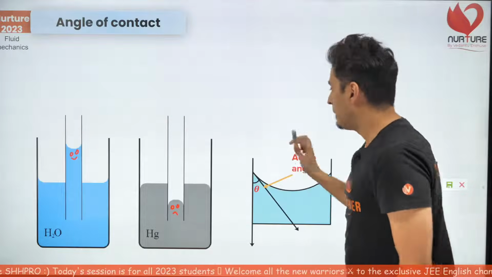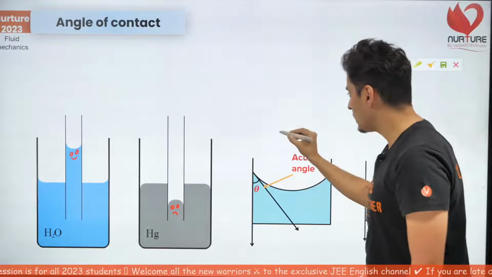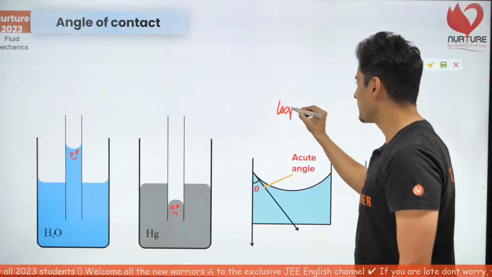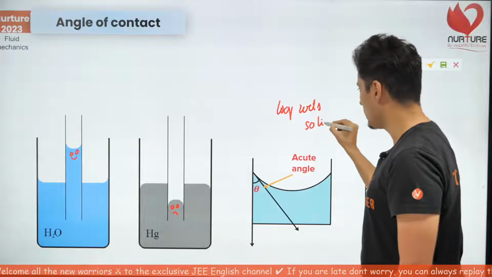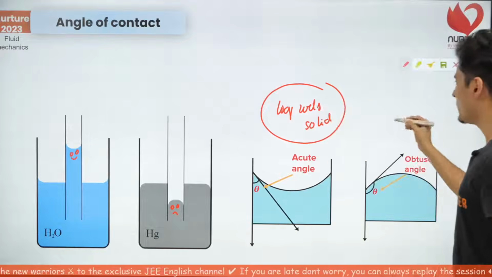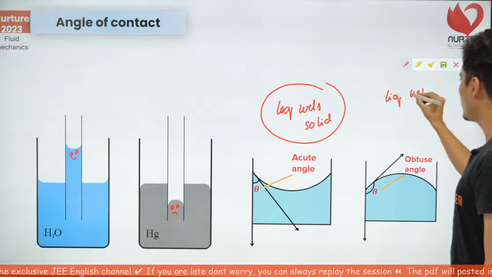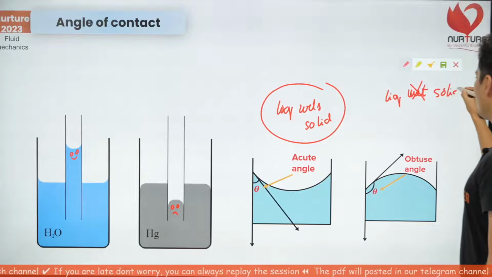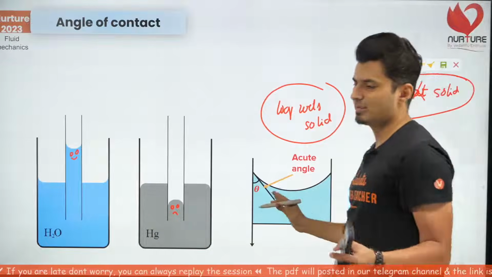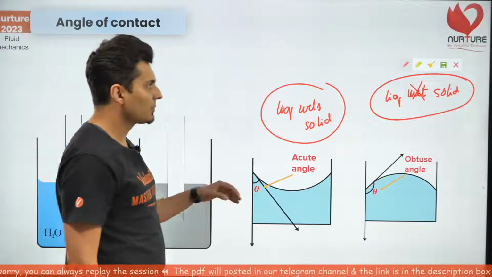So by the way, also remember, whenever the angle is acute, it's also said that the liquid wets the solid. That's how you write it. And when it is obtuse, then you say the liquid doesn't wet the solid. So it doesn't wet the particular solid. It repels from it. It is phobic. Okay, and these are the scenarios.